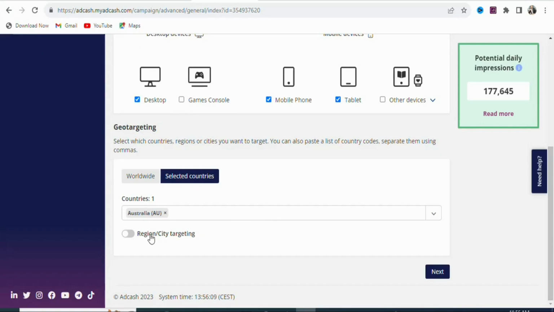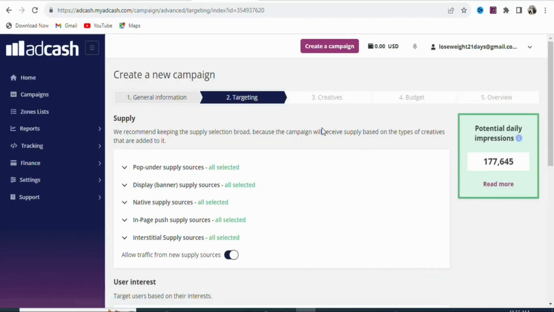If you want to target any region or city in Australia, you can click right here to select that, but in this case we are targeting all parts of Australia, so we are going to leave it like this. Once that is done, you are going to click right here, next. Once you click on next, you are going to see a page like this. You can see targeting the supply, so the source of traffic. You can see everything. Just leave it like this.